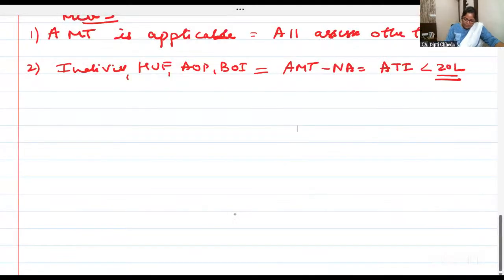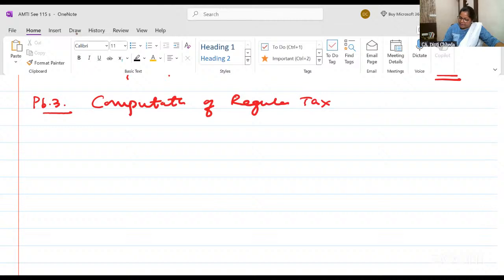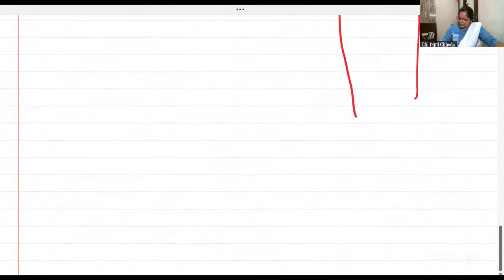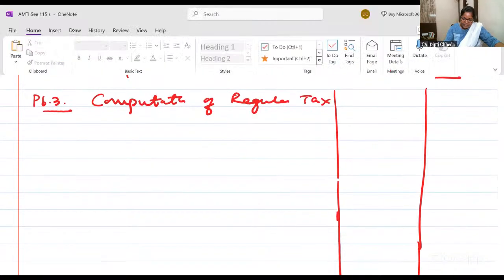We are doing problem number 3 now. Problem number 3, separately we will do. First, let us compute the regular tax. Computation of regular tax. Not AMT 18.5%, but we will compute the regular tax now. And then below that, we will compute the AMT also. First, we will compute the regular tax.